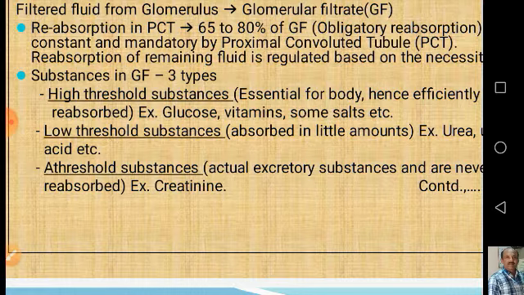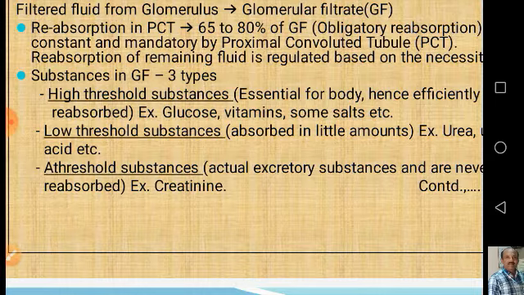Now coming to the selective reabsorption, which is also called tubular reabsorption. Before that, what are the substances that are present in the glomerular filtrate? Let us discuss.